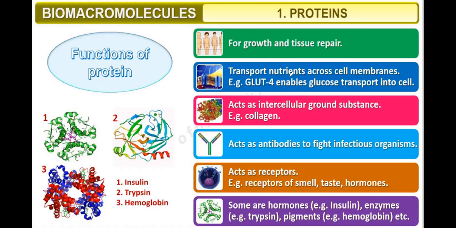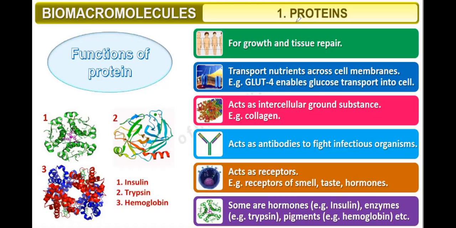Then transport of nutrients across the membrane. Suppose there are some nutrients, and these nutrients need to be transported from outside to inside, or inside to outside. For this, a carrier protein is required. So this protein also helps in the transportation of material, like GLUT4 enables glucose transfer into the cell.